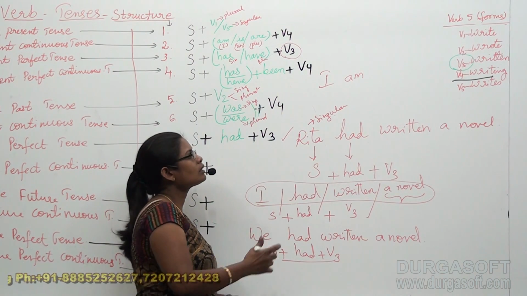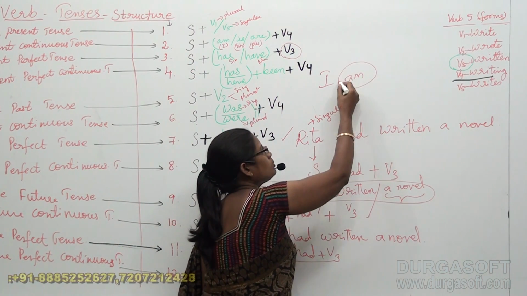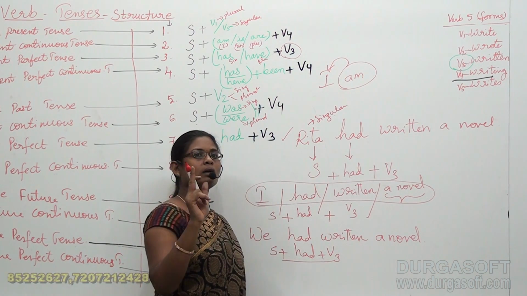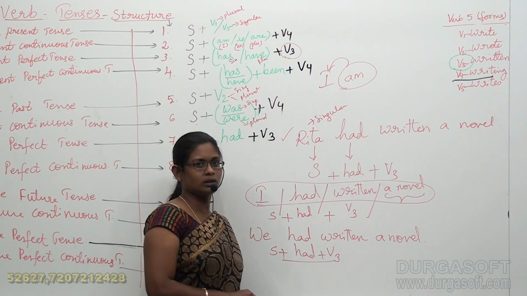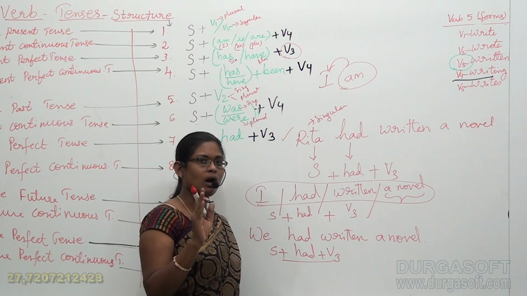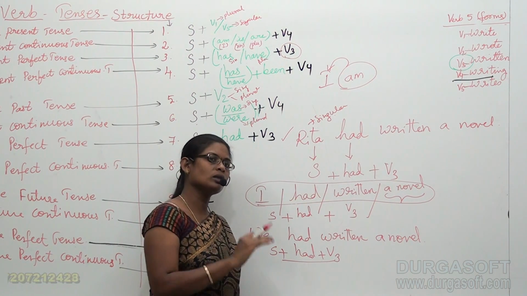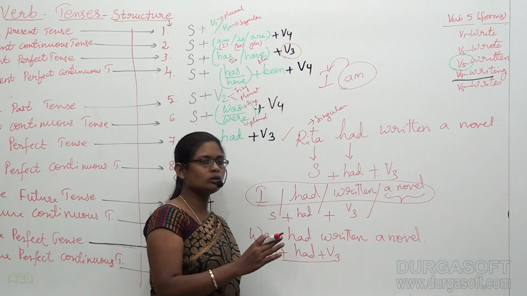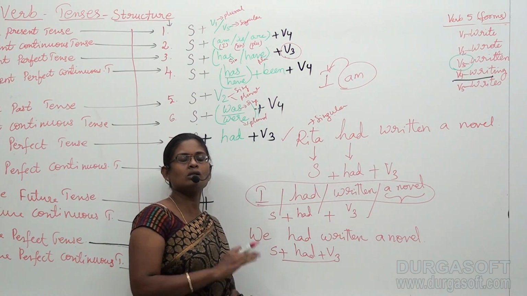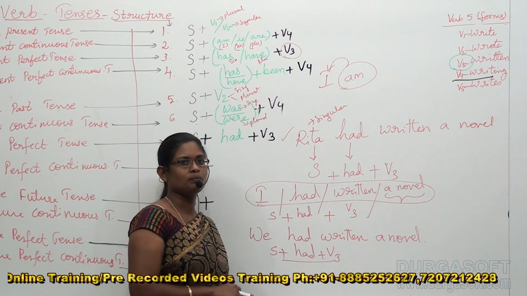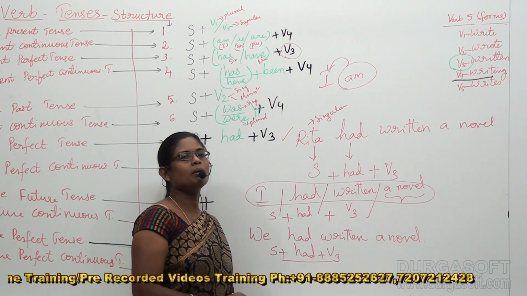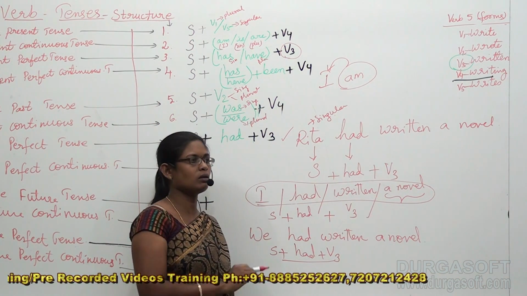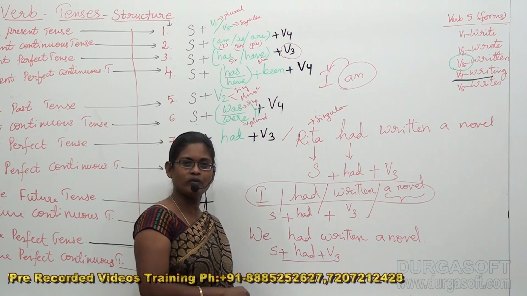Listen students, am is to be followed after I only in present continuous tense, but not in past continuous tenses or perfect tenses, either present perfect or past perfect.